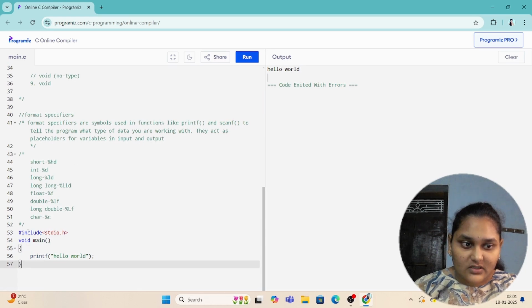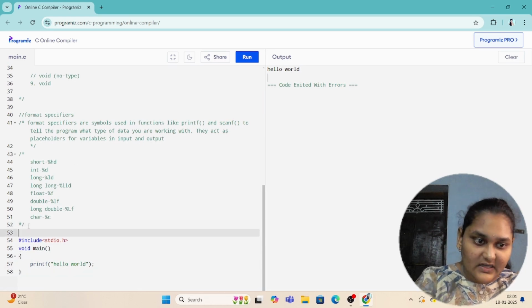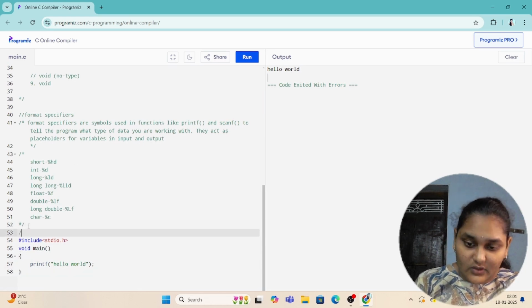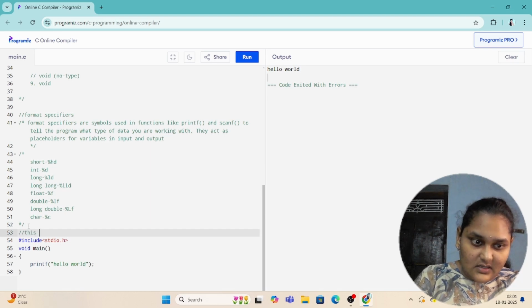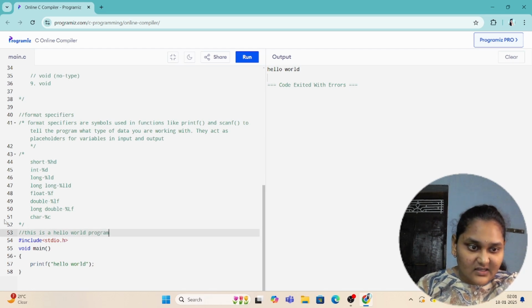Suppose I want to write a comment for this program, that this is a hello world program. This line doesn't affect the code I wrote. This line doesn't affect the output. Simply this is for understanding. Again, after if I come back and see the program, this is, of course, a single simple program, and later also I can understand.